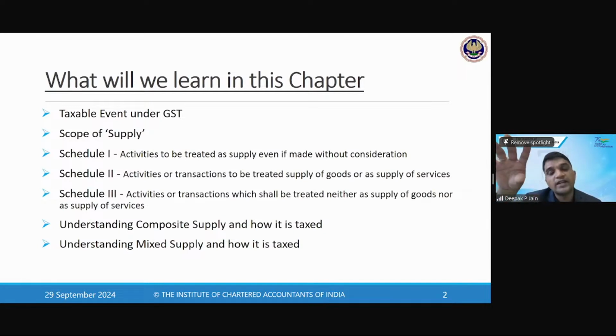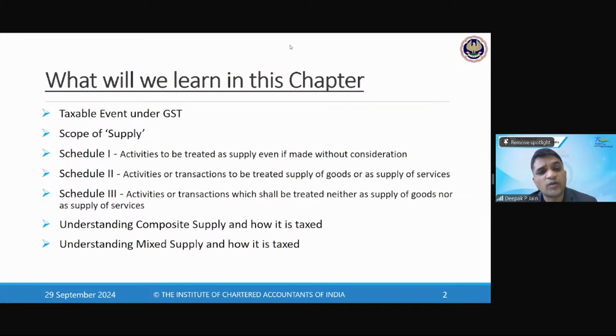What is covered under that? What are these 3 schedules? Are these schedules part of the act or outside the act? Is it possible for you to leave away the schedule and read only the act? We will understand that. Then we will understand what is a composite supply, how is it taxed, and what is a mixed supply, how is it taxed. Okay, this is the broad spectrum we'll cover.